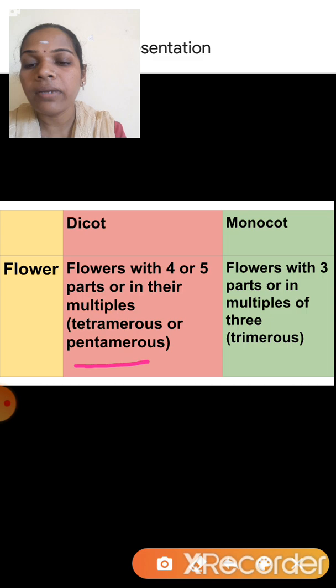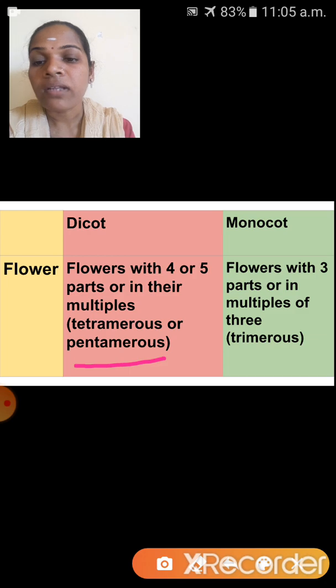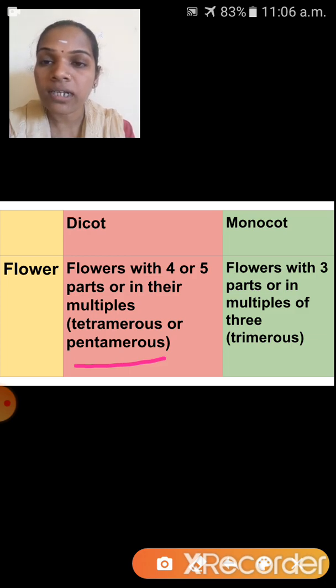These flowers have floral parts, that means petals and sepals, in number 4 or 5 or in their multiples. That is called tetramerous or pentamerous. Okay, and monocot plants.